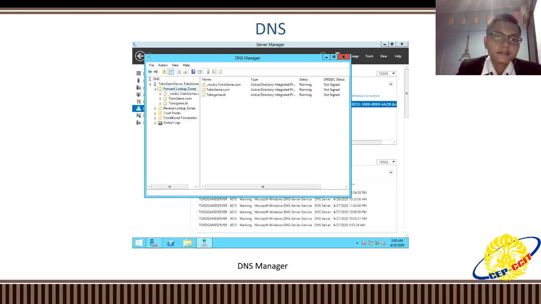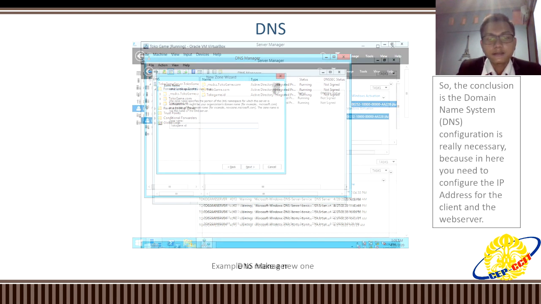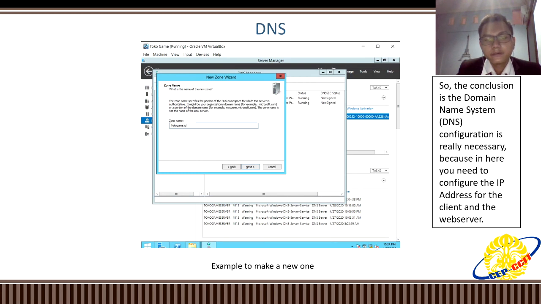And this is the DNS manager. The DNS. This is how you configure a new DNS. So the conclusion is the domain name system configuration is really necessary, because in here you need to configure the IP address for the client and the web server.